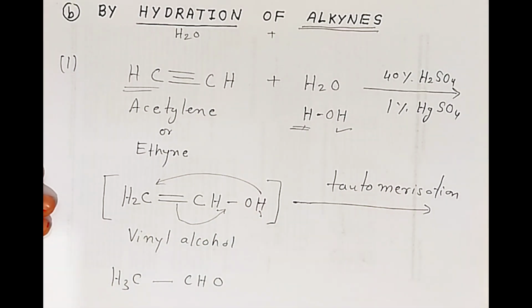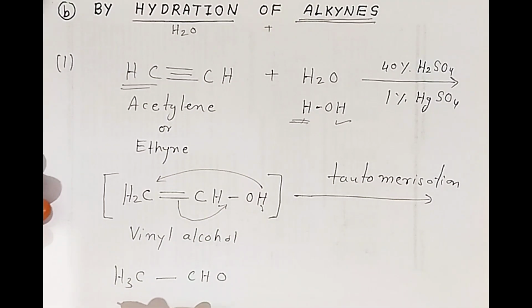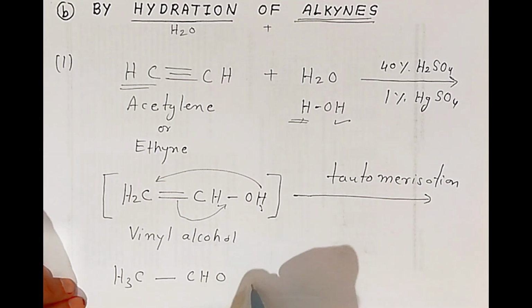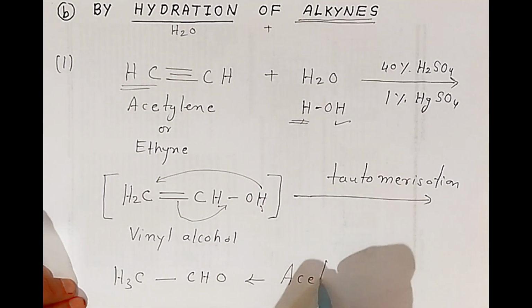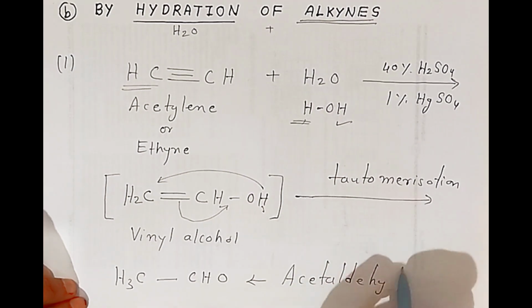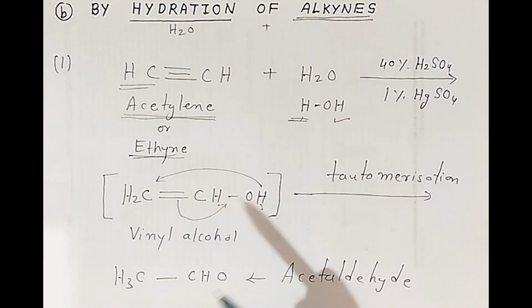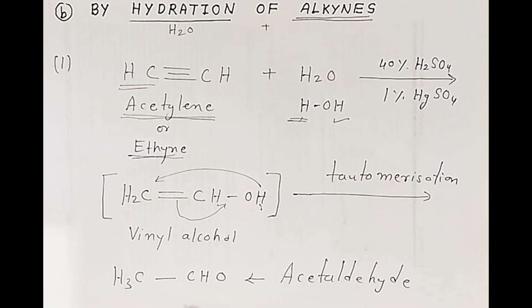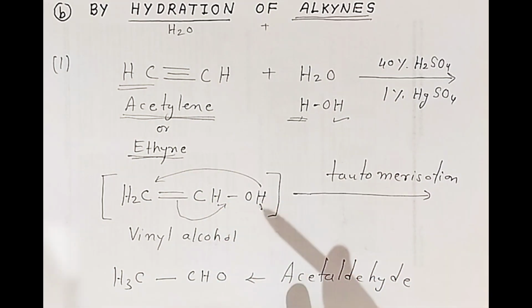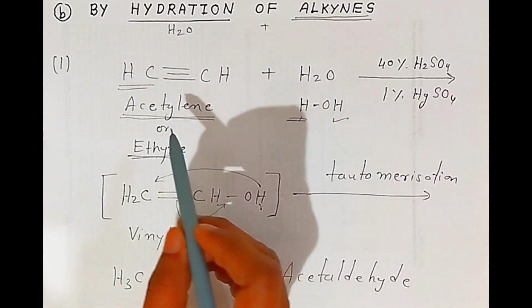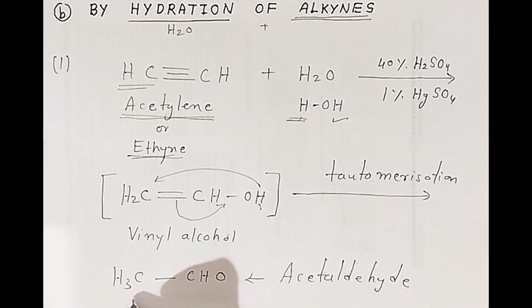So this way, students, you are getting acetaldehyde as an aldehyde. So we have got acetaldehyde from ethyne, or you can say acetylene. Acetylene on hydration will form acetaldehyde. So this way, students, you have to write in the board examination. Hydration of alkynes is nothing but addition of acidic water molecules to acetylene, and you are getting acetaldehyde.